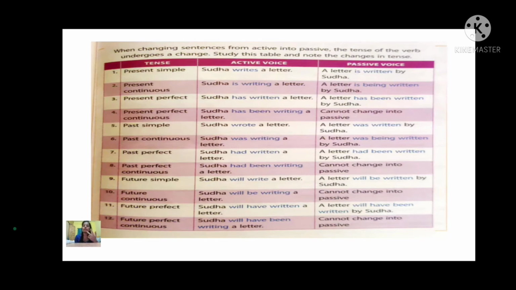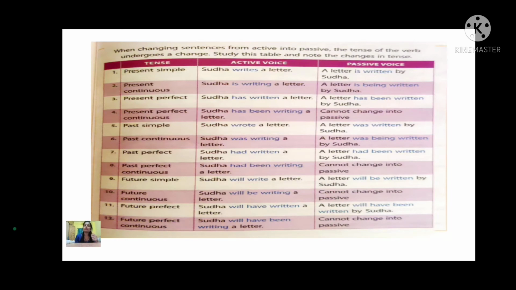Again we have to change in the active and passive voice. Okay, in the exam if I ask you to change the sentence from active and make it passive, you all should remember this chart. So please learn it. Now let us see present simple.